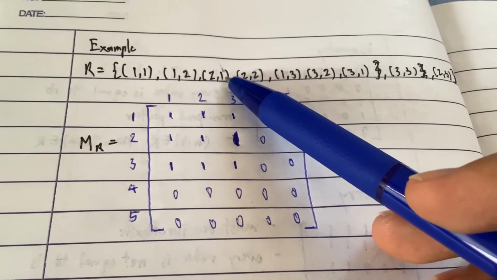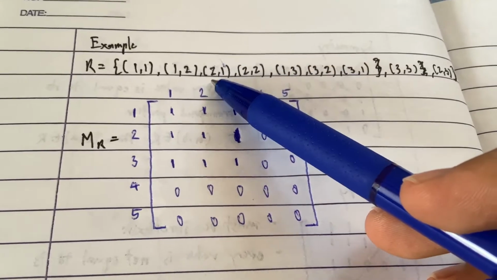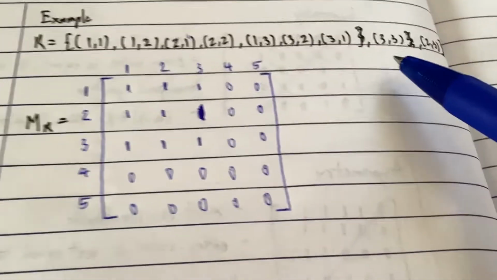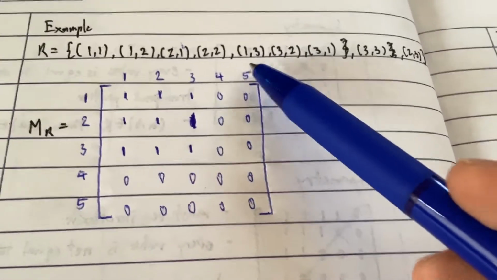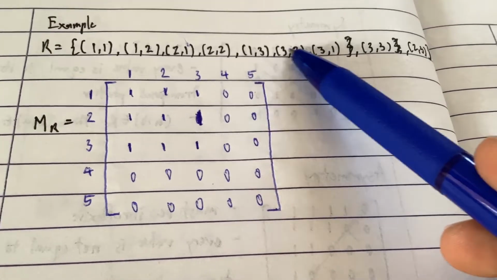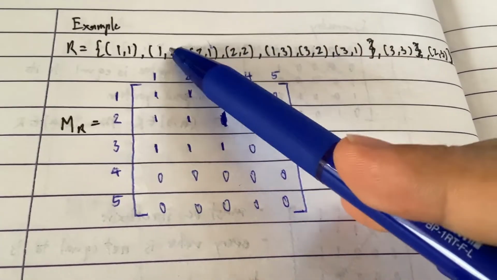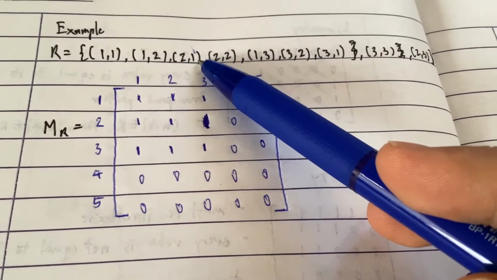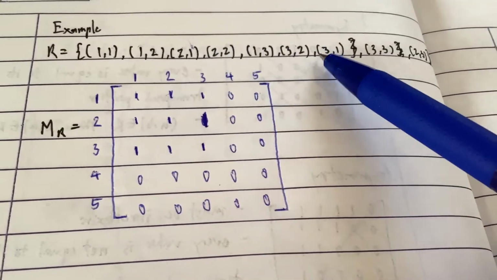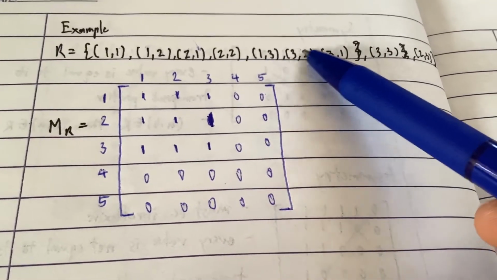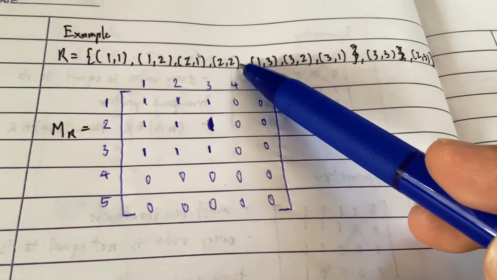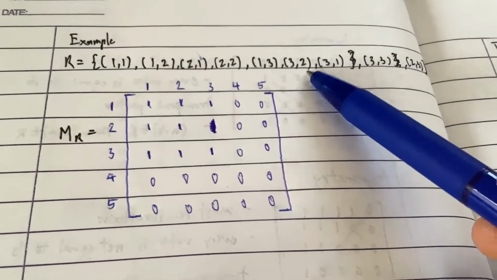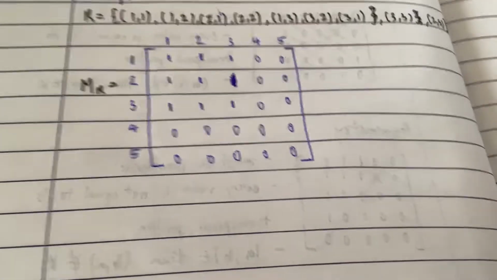Hold on guys. If 2 is related to 1 and 1 is related to 3, we should have 2,3. Do we have 2,3 here? Yes, we do. I definitely didn't add that one just now. So yeah, let's see, it's true. If 1 is related to 3 and 3 is related to 2, we should have 1,2. Do we have 1,2? Yes, we do. And 3 related to 2 and 2 is related to 1, we should have 3,1. So 3,1 right here. Is there anything else? If 3 is related to 2 and 2 is related to 2, therefore we should have 3,2. Do we have 3,2 here? Yes, this is the one. And so on and so forth until we get this one.